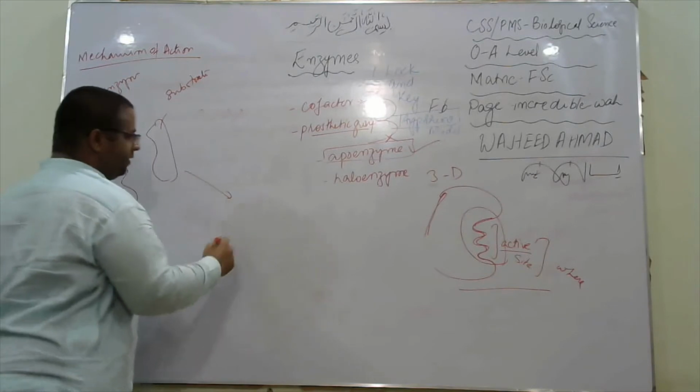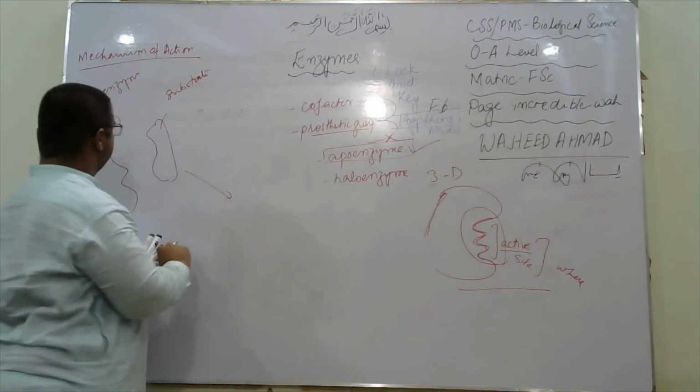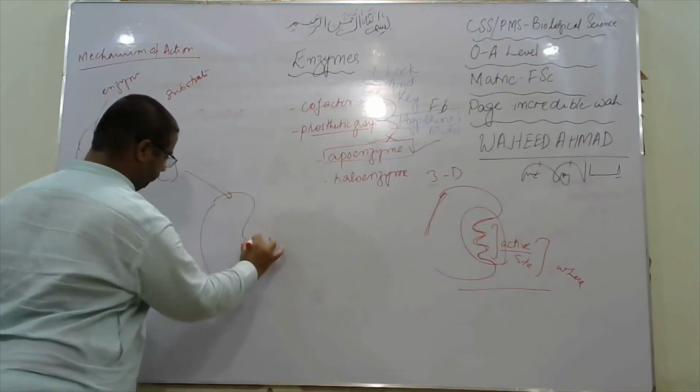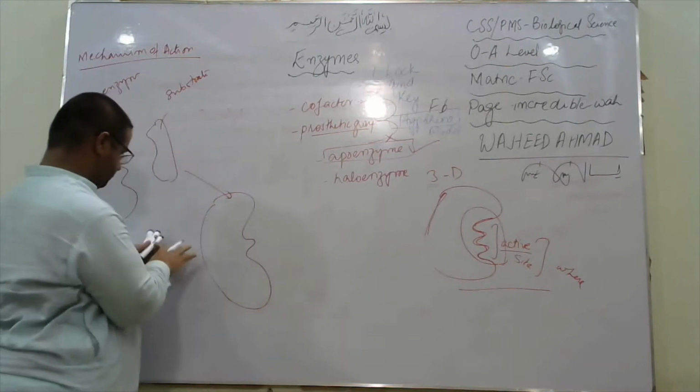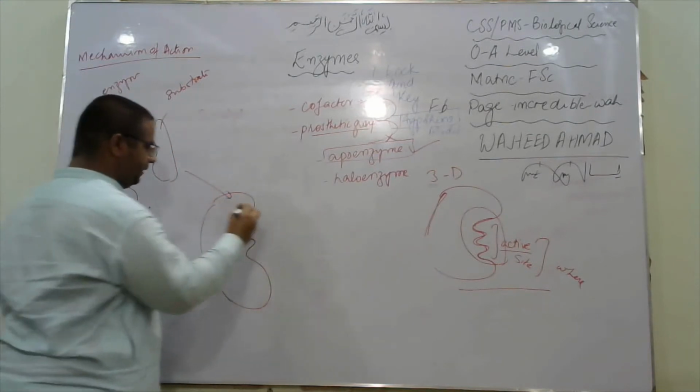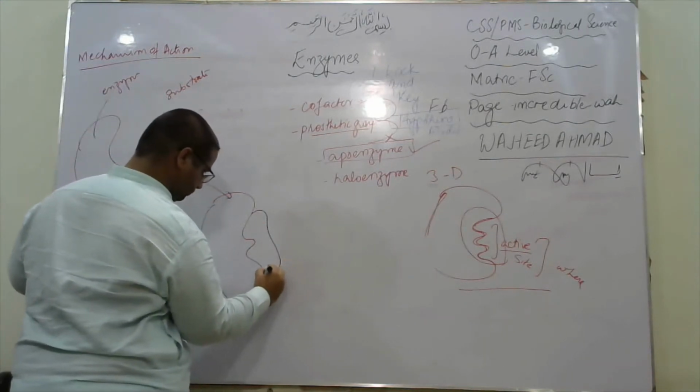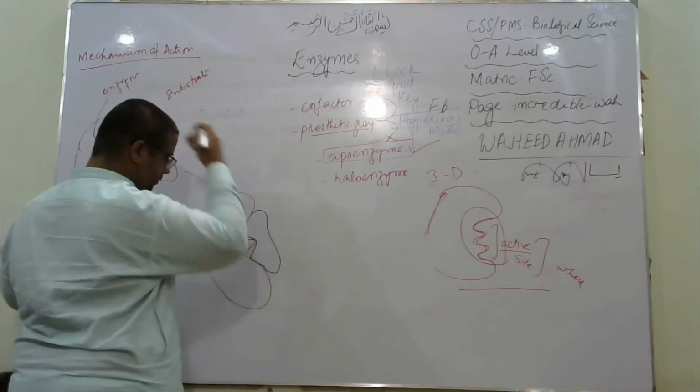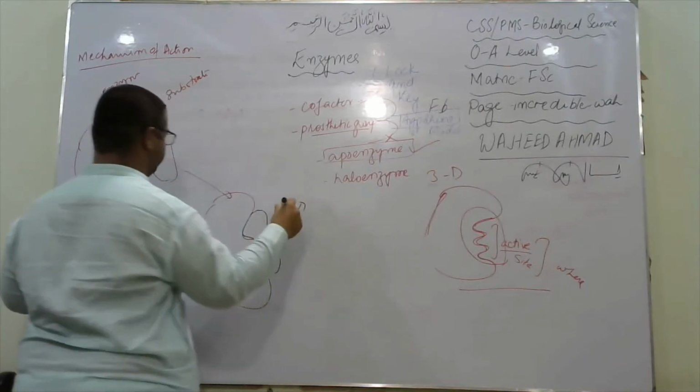Then, moving on, here the substrate binds. So it is split.